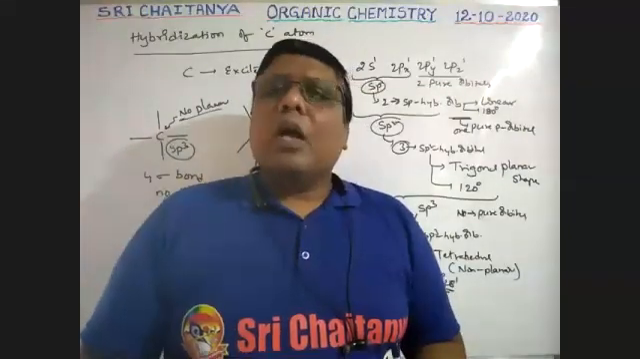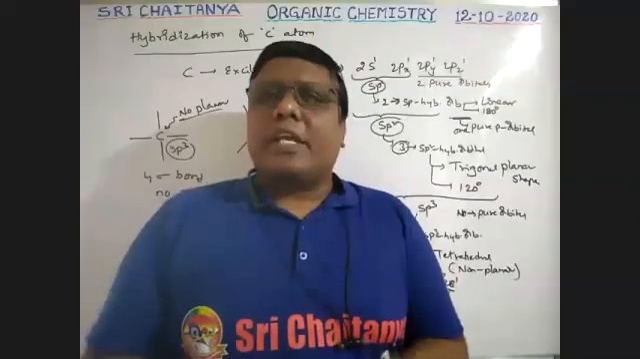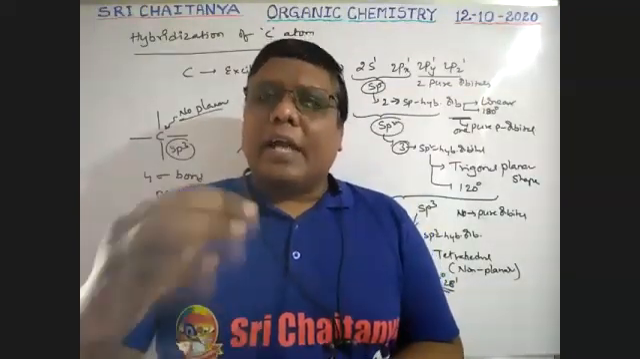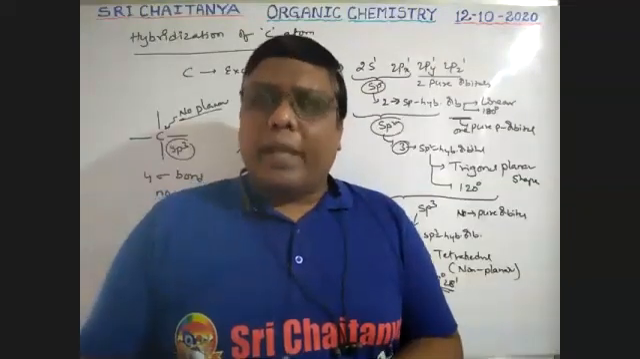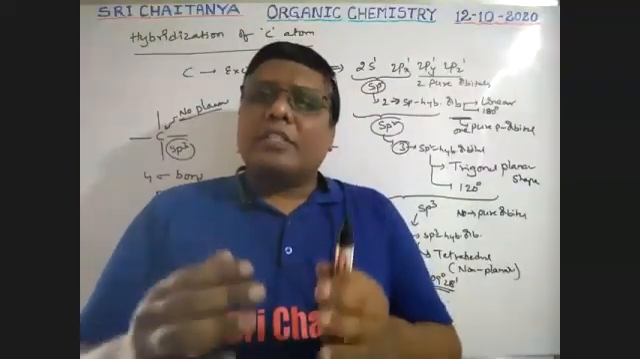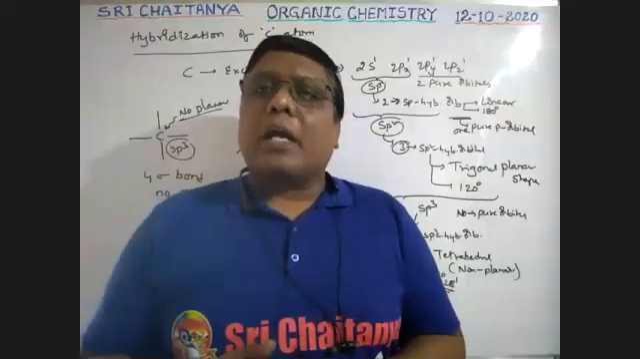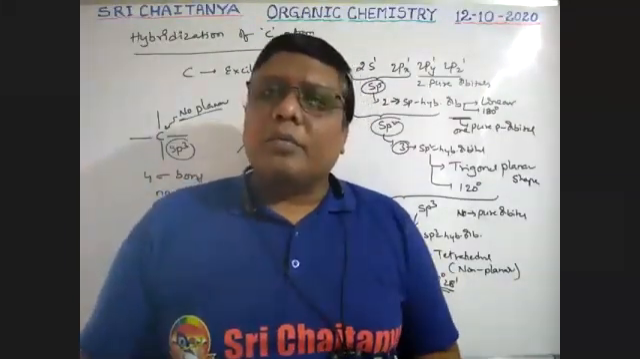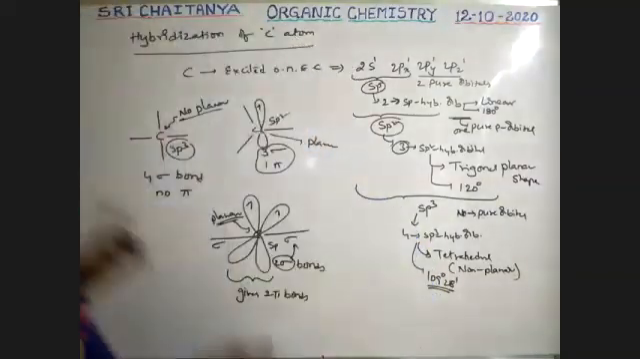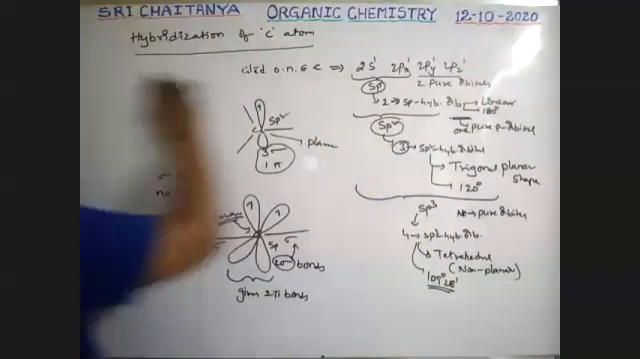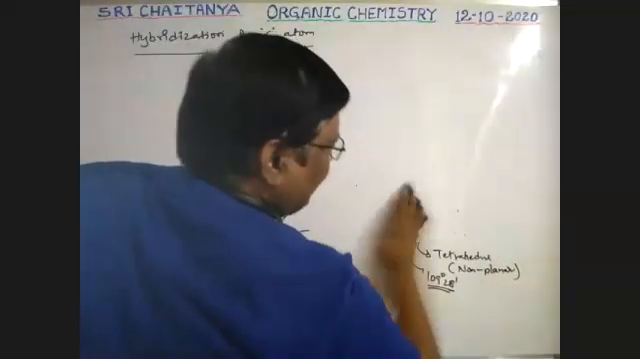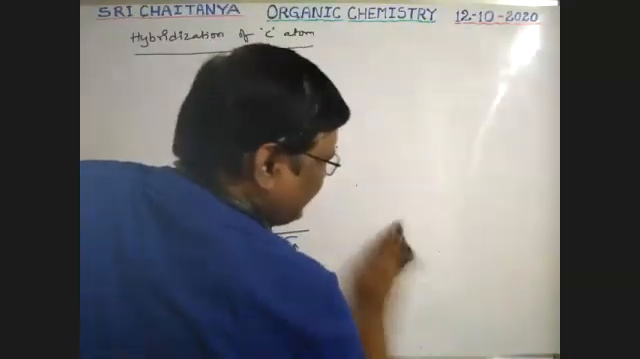Now, how do we represent the sp3 hybridized carbon, the tetravalent, tetrahedral carbon, on the board? How do we identify planar atoms and non-planar atoms? Before going to that, here are three types of hybridizations. Let us observe the properties of these three hybridizations.